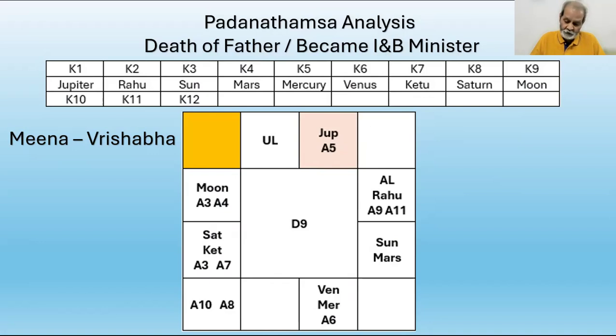The Lord of the 10th from Antardasha sign, that is Kumbha, its lord Saturn, is the eighth Dashakaraka. Saturn is aspected by A5 in Varshabha, Jupiter, K1 and K10, and Lord of A8 Dhanus, and Lord of Meena, which is the ninth from A9. So I think A8 also is relevant. I tell you how: by Sun, the planet of government service, and also by Mars. Saturn combines with Ketu.